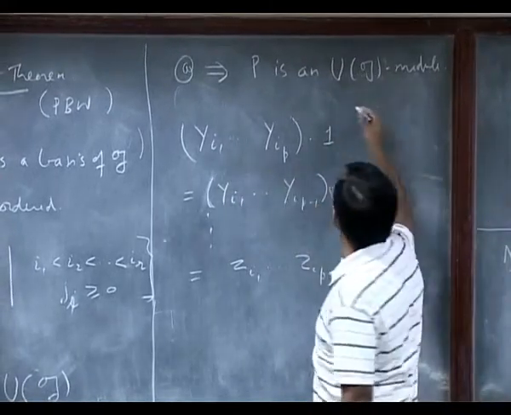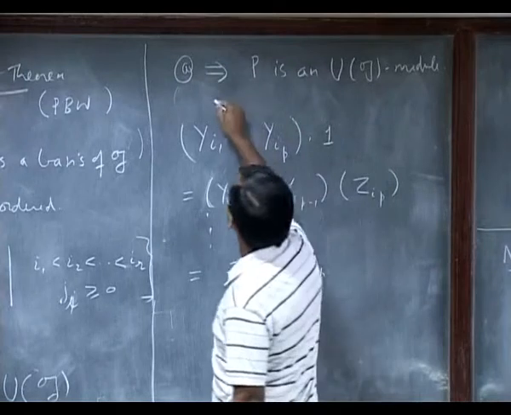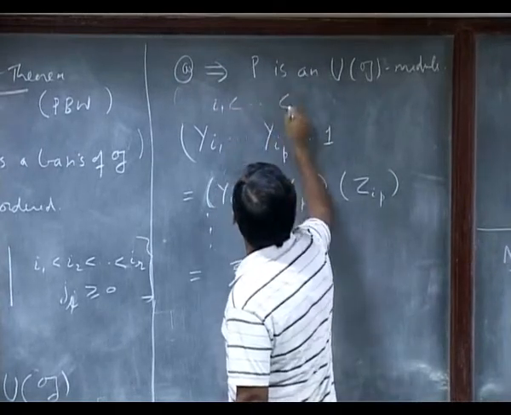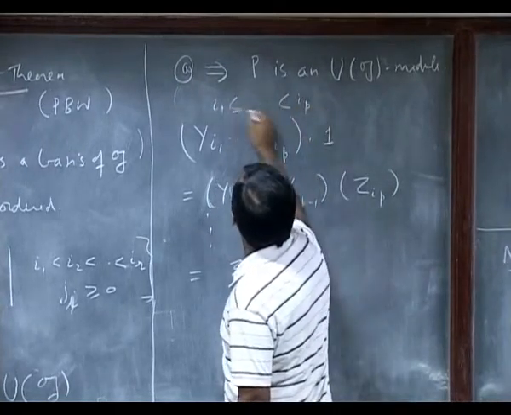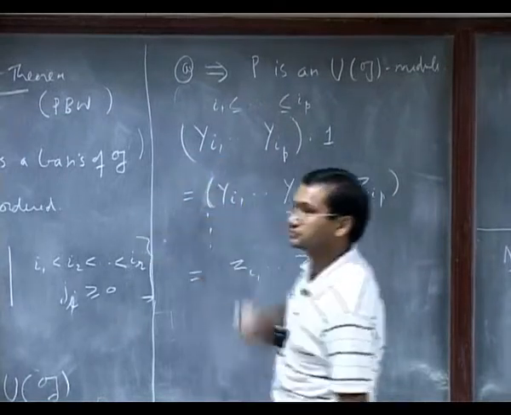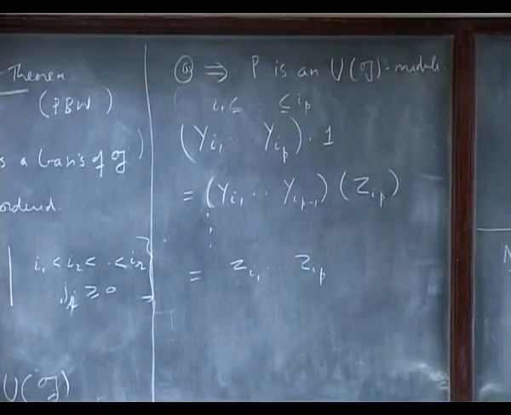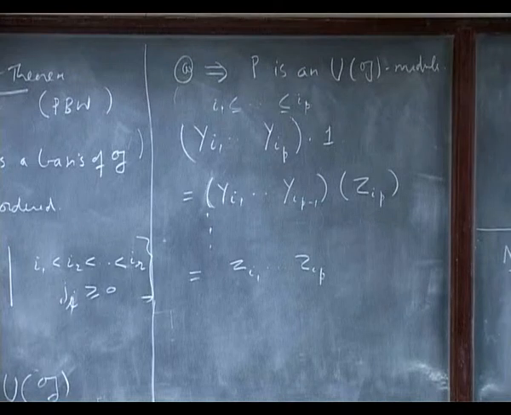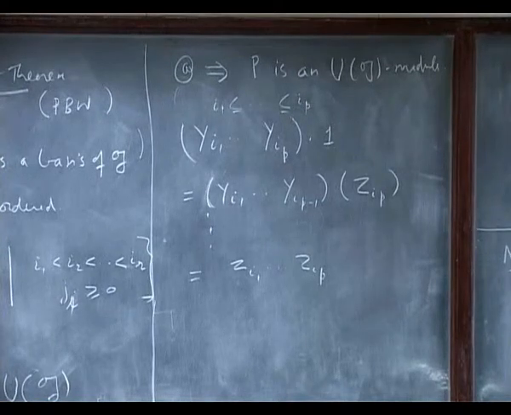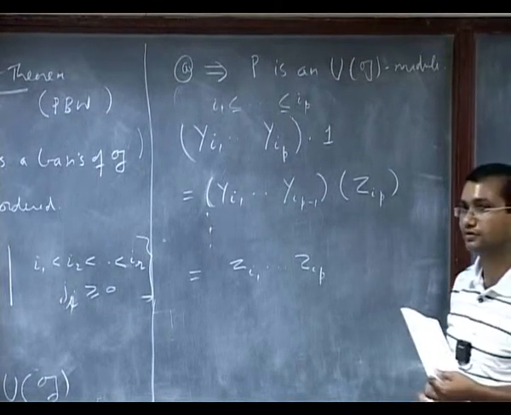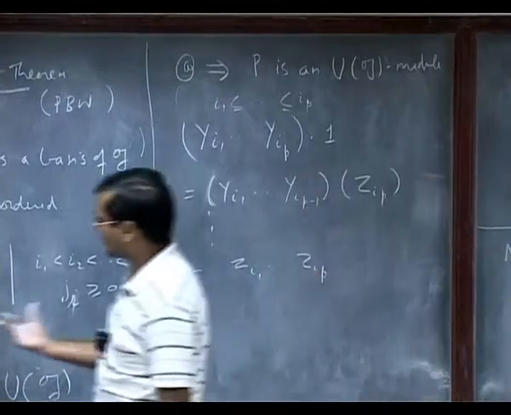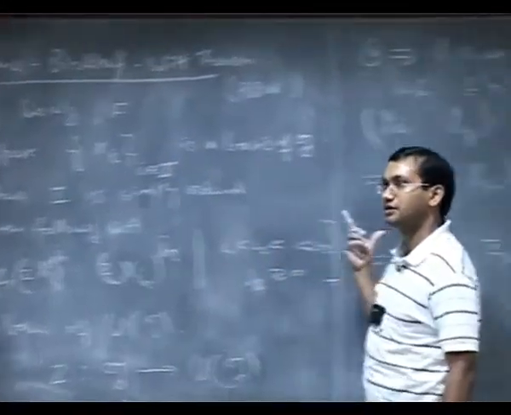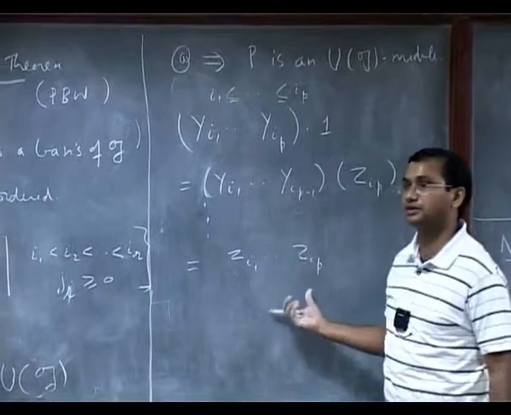This is for increasing i, so i1 is less than ip, and less than or equal will work too. So for the proof, I take these elements and make them act on 1. I will get all the polynomial basis elements.